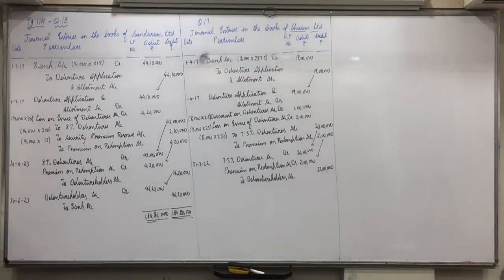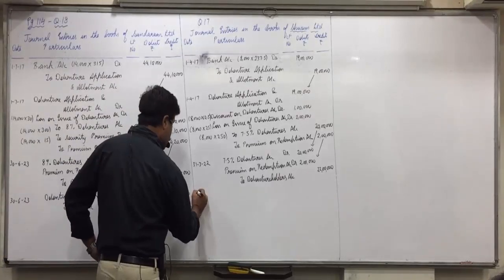And debenture holders account debit to bank account with 22 lakhs. Same date, 31/3/22, for making the payment.